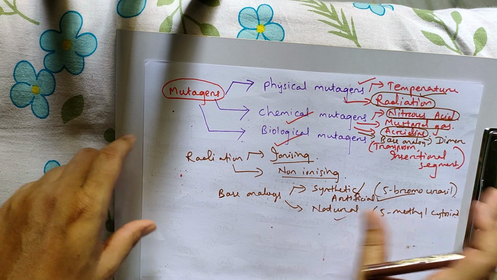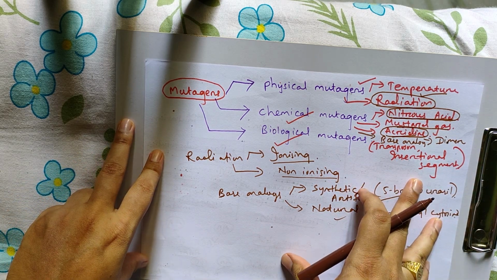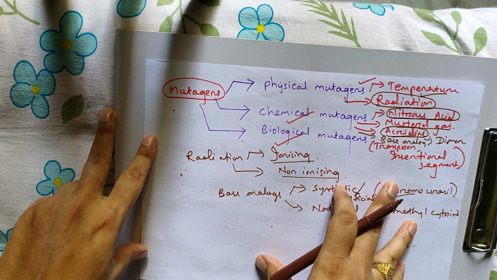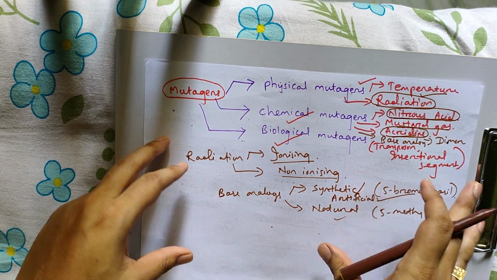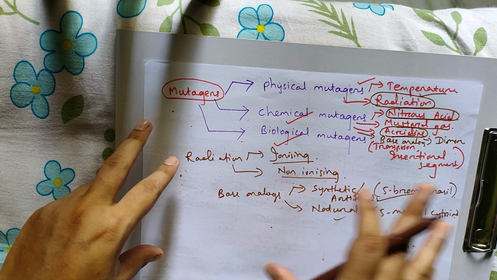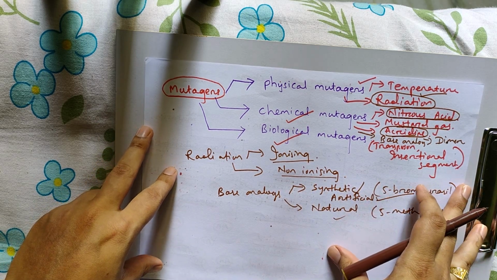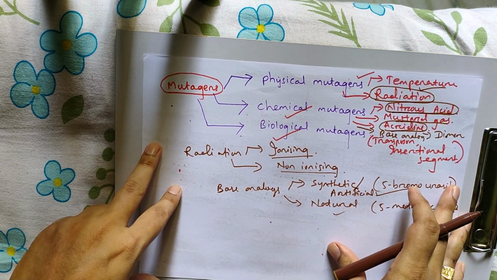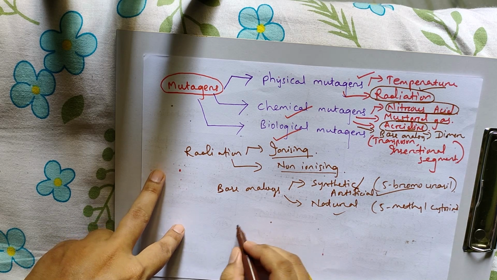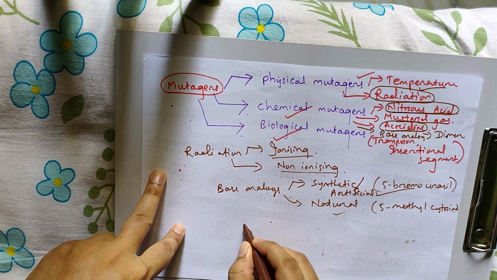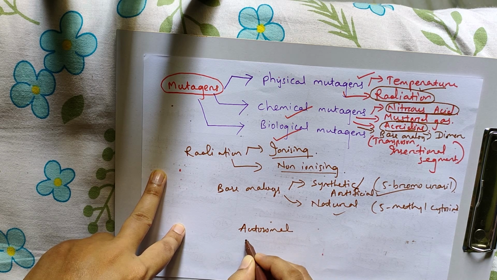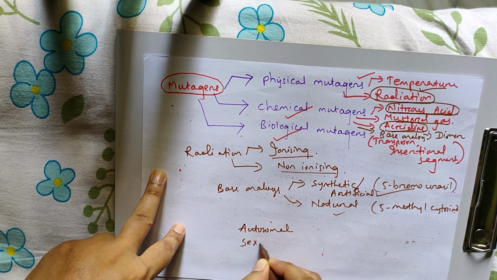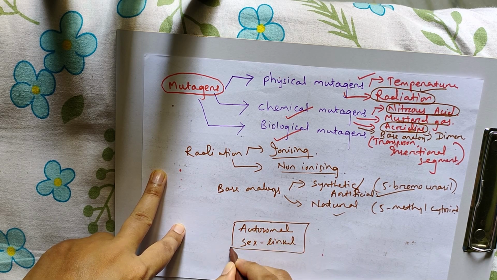So these mutagens are responsible for mutations, and mutation causes different kinds of disorders like autosomal disorders and sex-linked disorders. In the next video we'll study about disorders like autosomal and sex-linked disorders.